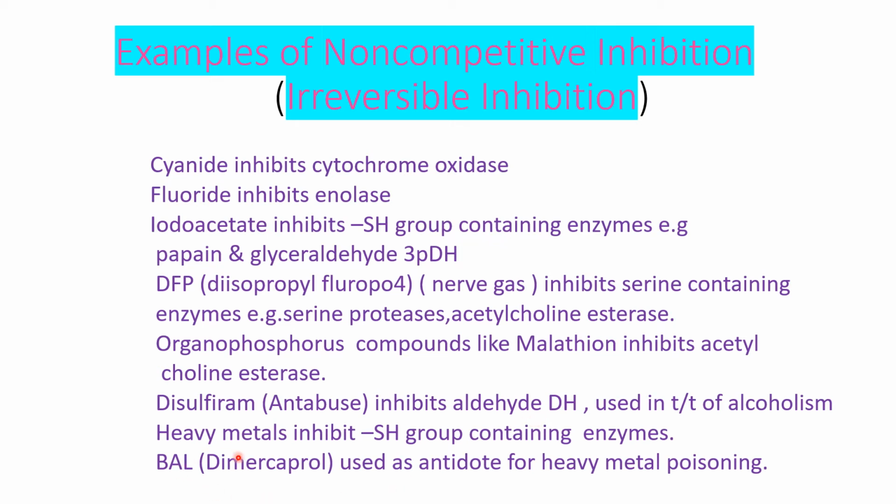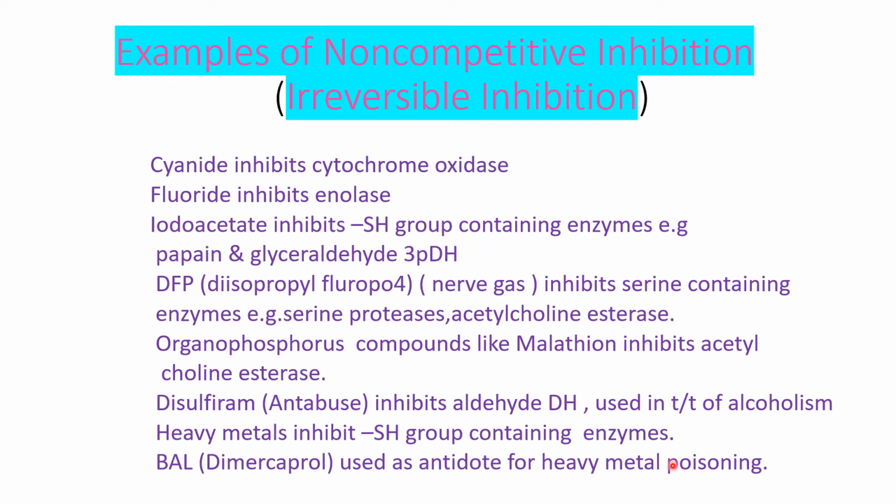Then heavy metals inhibit the SH group containing enzymes. Therefore, BAL or dimercaprol is used as an antidote for heavy metal poisoning. What is this BAL? It contains several SH groups with which the heavy metal ions react, and thereby their poisonous effects are reduced. Otherwise, what do heavy metals do?